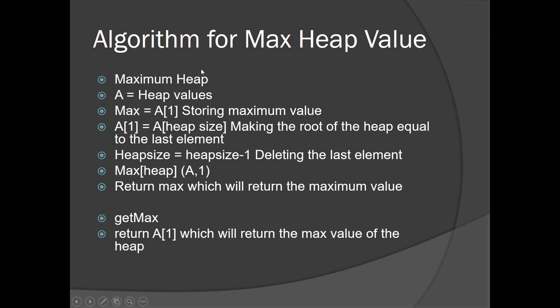And this is the algorithm that we are using for the maximum heap value. We create the function maximum heap, then we set a equal to heap values, then we set maximum equal to a1, which is for storing the maximum value, then a1 equal to a of heap size, making the root of the heap equal to the last element. Then the heap size is equal to heap size minus 1, which basically deletes the last element. Then maximum heapify a comma 1, which will return the maximum value when called. Then we have created a function getMax, which will return us the maximum value of the heap.